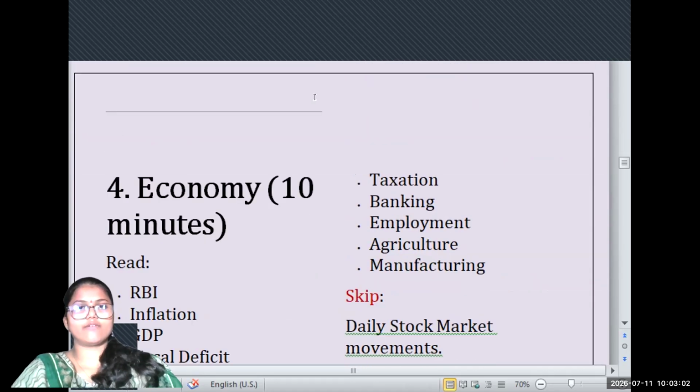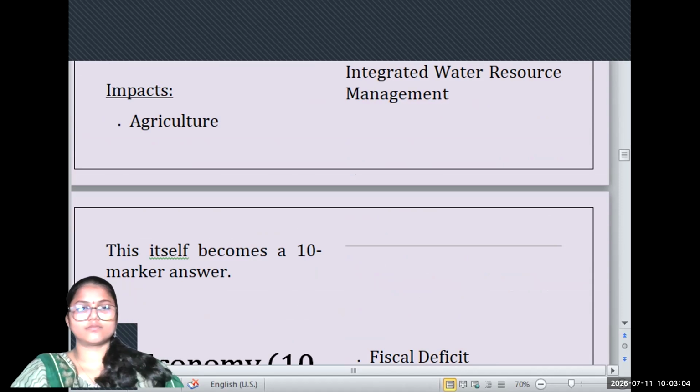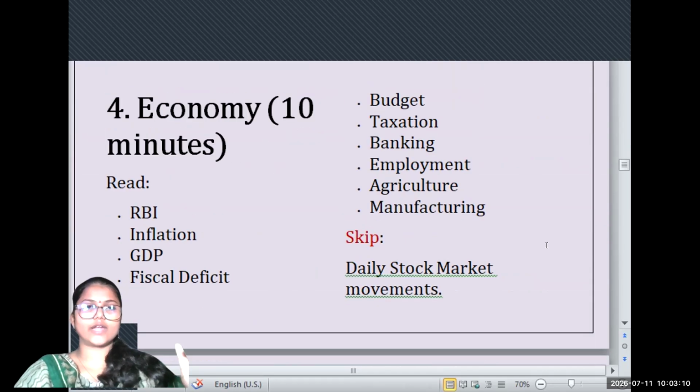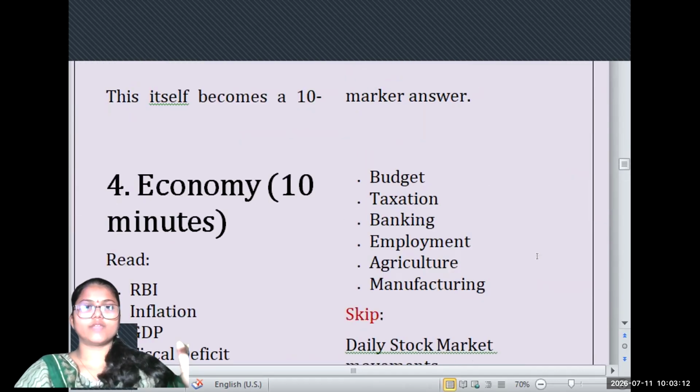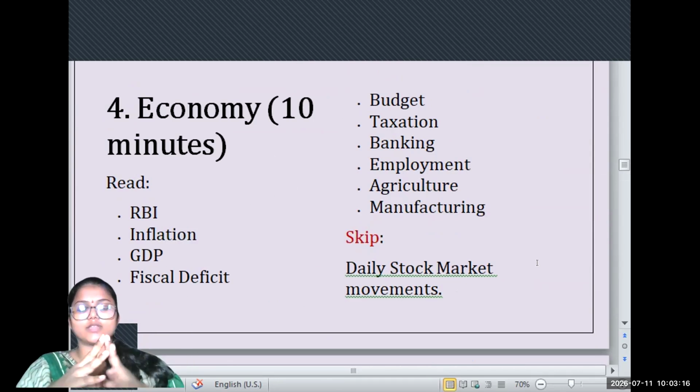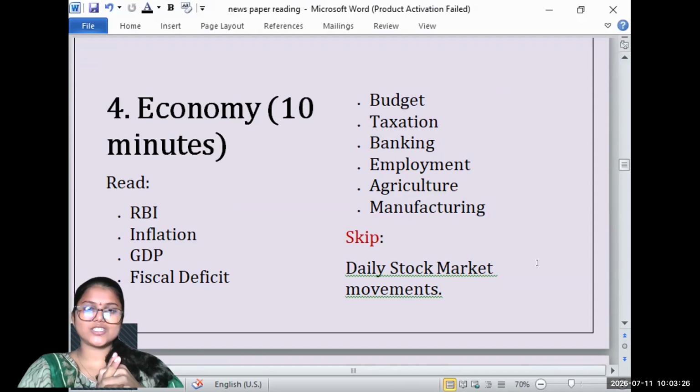Then we have arrived at our economic section. I have seen when interacting with many candidates that most of the students have an issue with the economy, because the language of economy is very technical in nature. You have so much information.